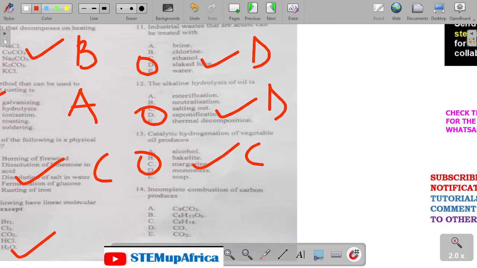Number 14. Incomplete combustion of carbon, meaning carbon plus O2 will give us CO2. So the answer is E.